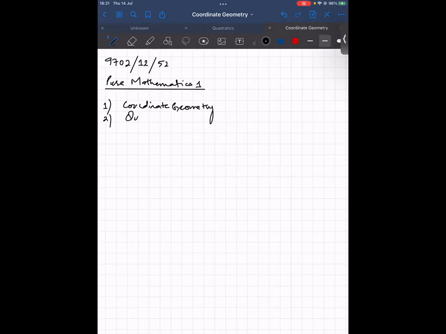And then we're gonna move on to quadratics. Then we're gonna be moving on to functions. Then we're gonna be moving on to AP and GP. That's arithmetic progression, geometric progression.